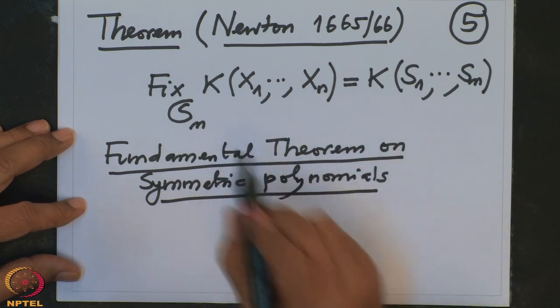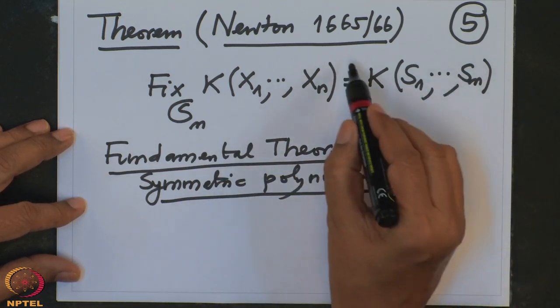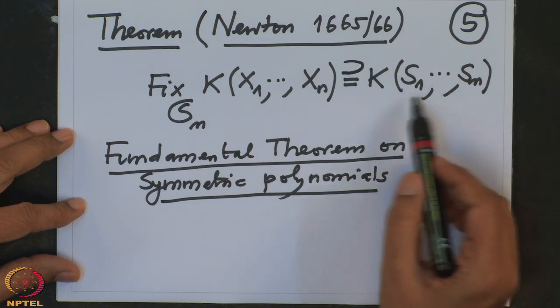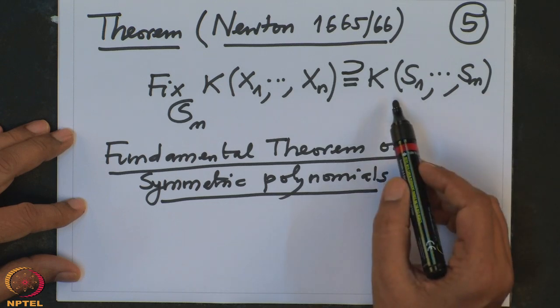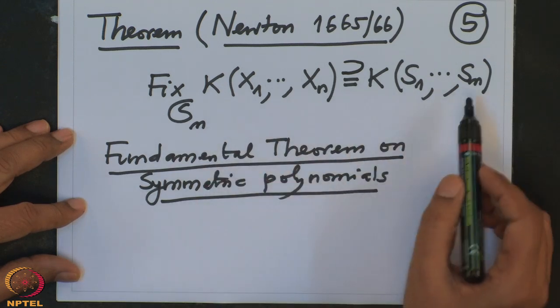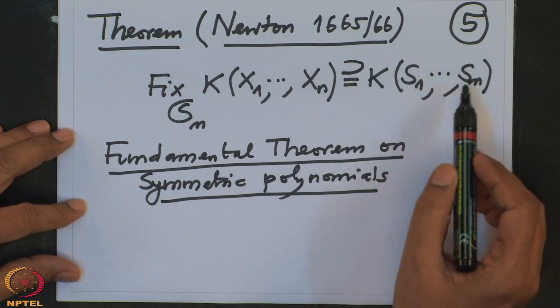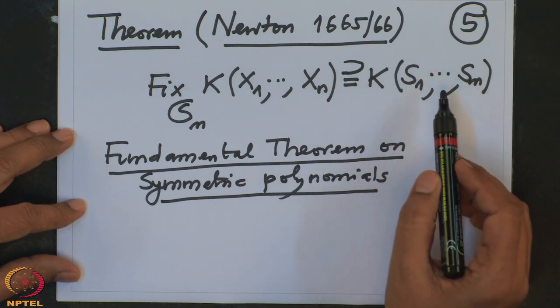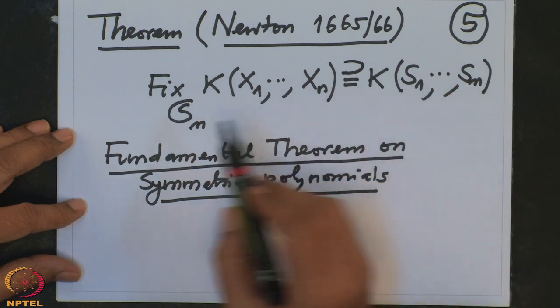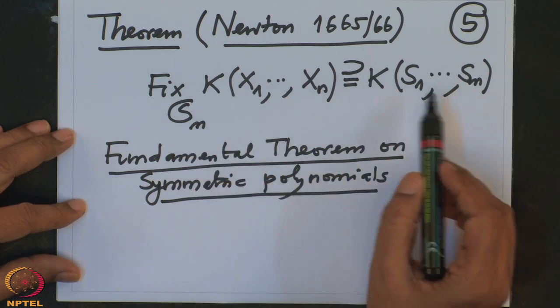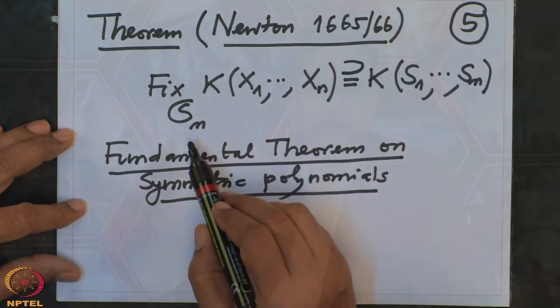Let me also say that this inclusion is clear, because we know that all these S1 to Sn are fixed under the operation of Sn. So, therefore, if I take any polynomial in S1 to Sn, they are also fixed under the operation of Sn, and therefore, all rational functions are also fixed.